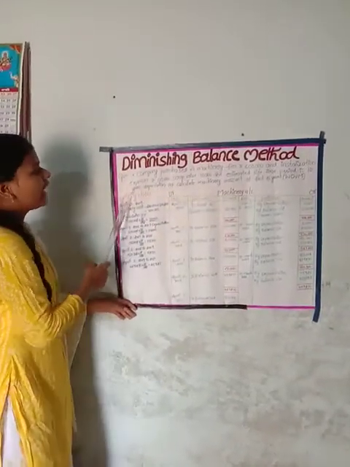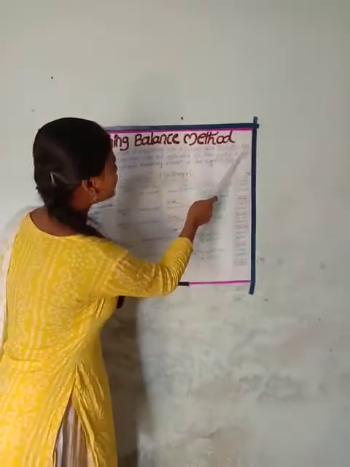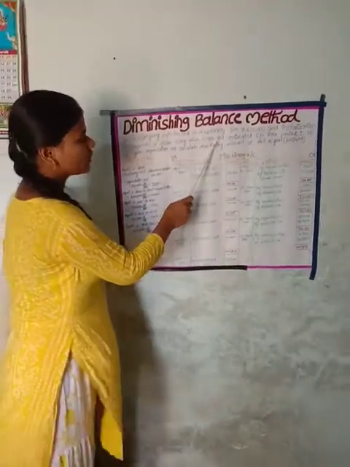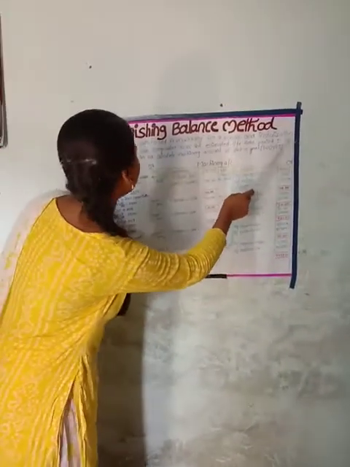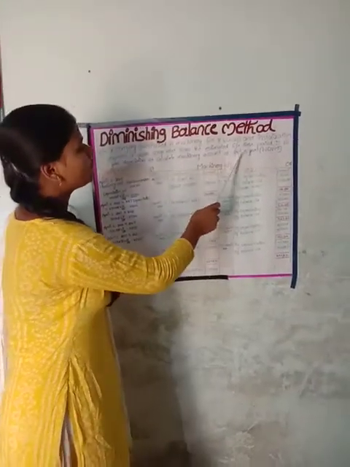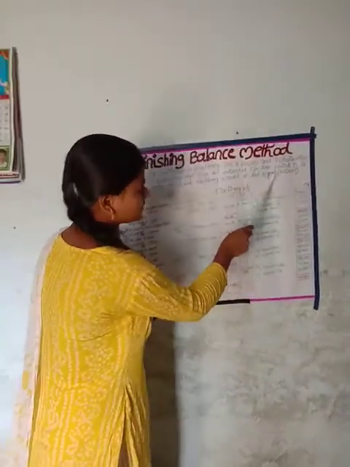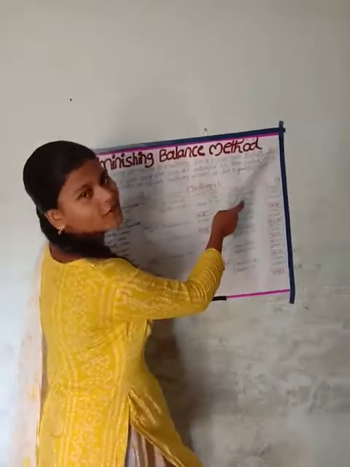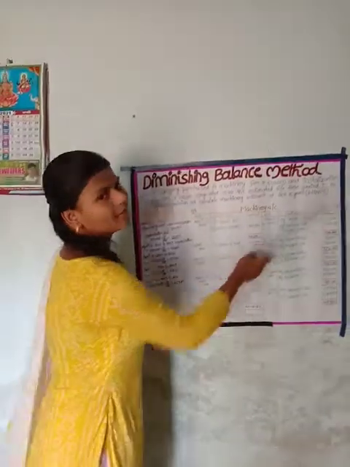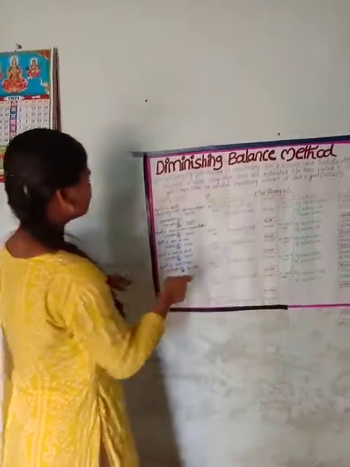This is the question. X company purchased machinery for 6 lakh and installation expenses of 1 lakh, scrap value 10,000. The estimated life of the machinery is 10 years. Depreciation 10%. Calculate the machinery account for the first 5 years. Another name is the written down value method. Both are the same: diminishing balance method or written down value method.